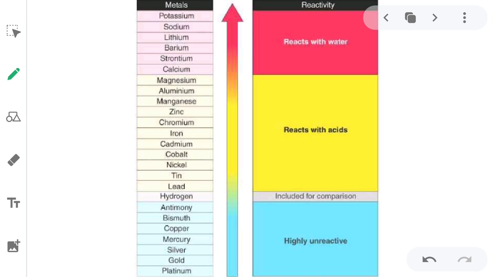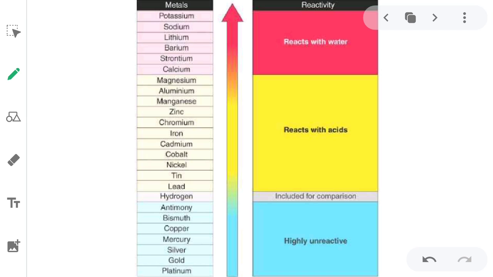When we show that reactivity of metals in a series, then that series is known as the reactivity series of metals. The reactivity series of metals is the arrangement of metals in a vertical column, here you can see, in order of decreasing reactivity. So here potassium is highly reactive and platinum is the least reactive metal.